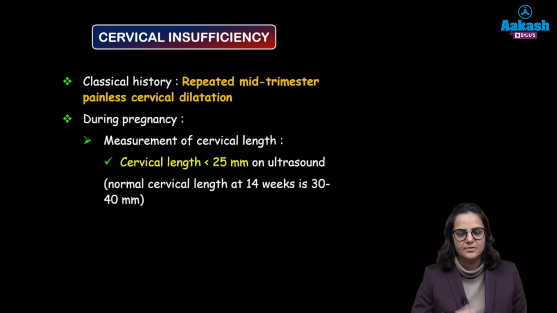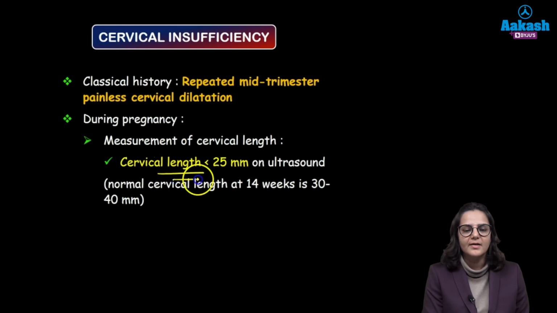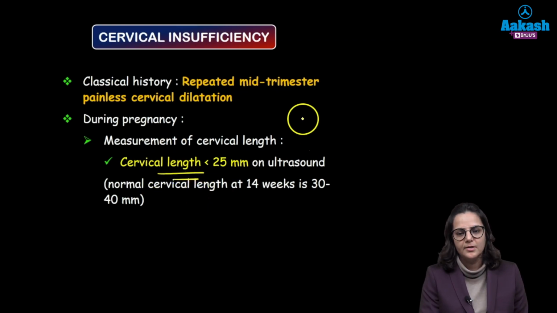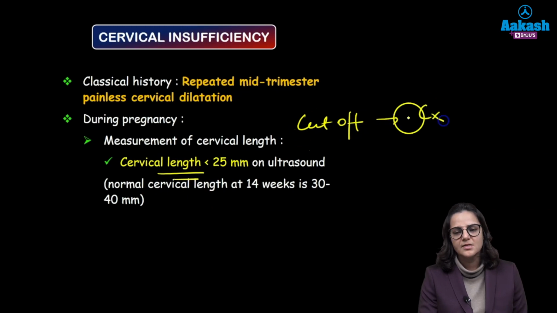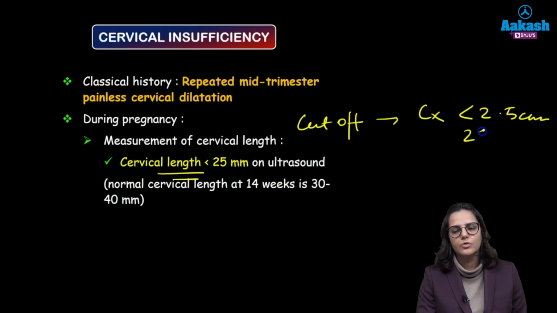It shortens the cervix. So as we are discussing, the classical history is mid-trimester loss along with painless cervical dilatation. And on ultrasound, what are we going to see? That the cervical length is less than 25 millimeter. So the cutoff of cervical insufficiency is cervical length less than 2.5 centimeter or 25 millimeter.